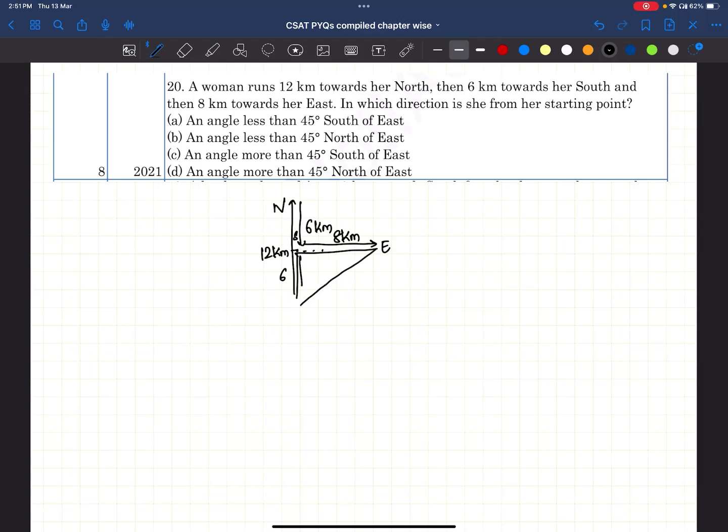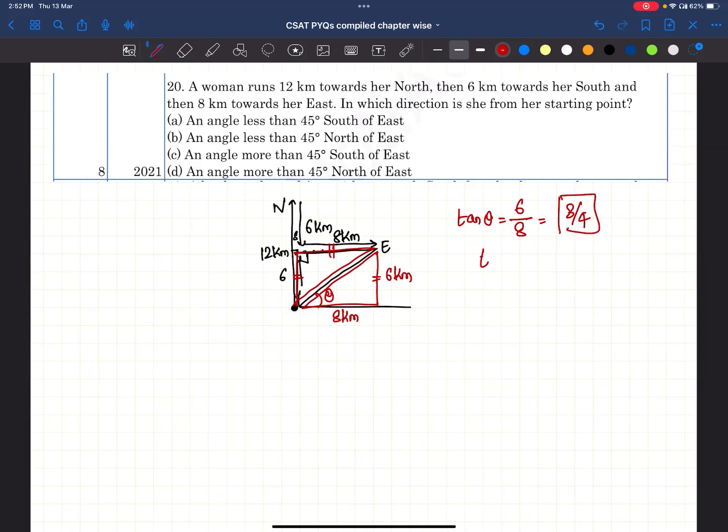She is 6 kilometers north, right? See this? This is a right-angled triangle. What is it asking? This is the starting point, and it is asking for this angle, theta. This triangle is formed here, right? This is 8 kilometers, this is also 8 kilometers. This is 6 kilometers, this is also 6 kilometers. Now, what is this angle? This is tan theta, opposite 6 by adjacent 8. That is 3 by 4, right?